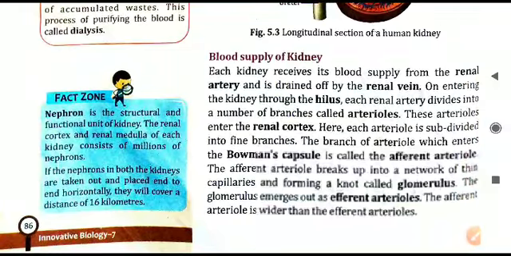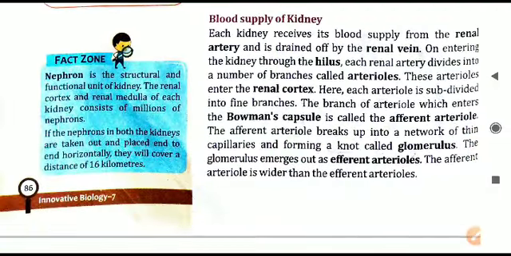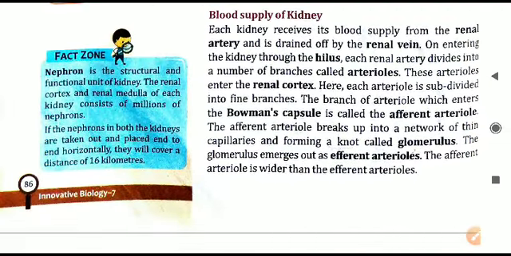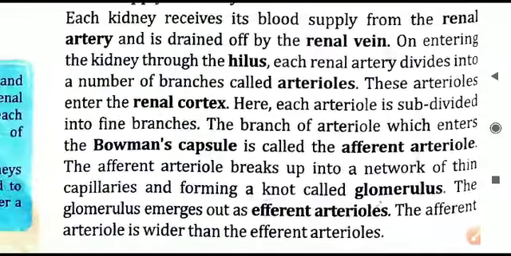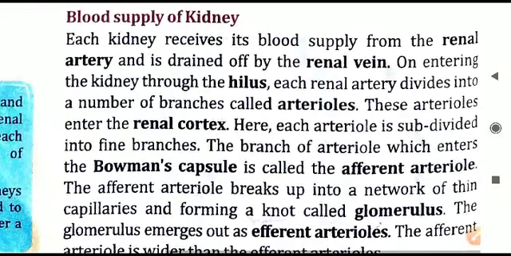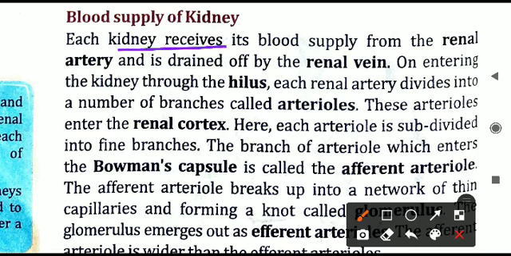So that is all about the structure of kidneys. We will now move to the blood supply of the kidney. How the kidney is getting the blood, how this blood is coming out of the kidneys. So the kidney is receiving the blood supply from the renal artery. Renal artery is coming from the heart only. So the heart is pumping the blood, and that blood is moving in the renal artery and entering the kidney. When the kidney filters the blood, then what about the outcoming of the blood? Then the kidney is drained off by the renal vein.